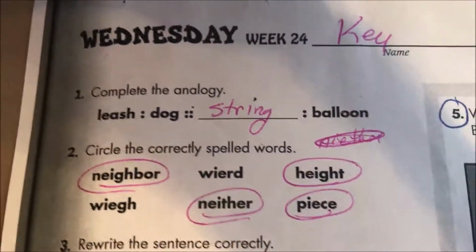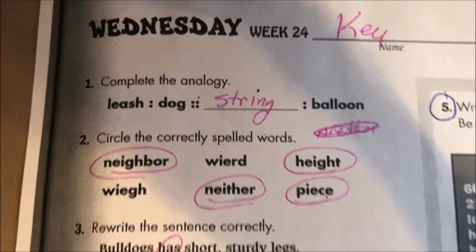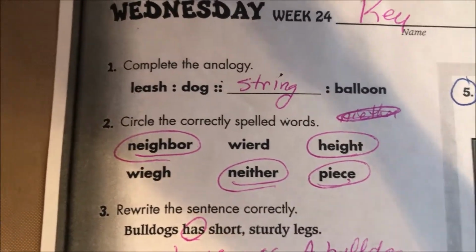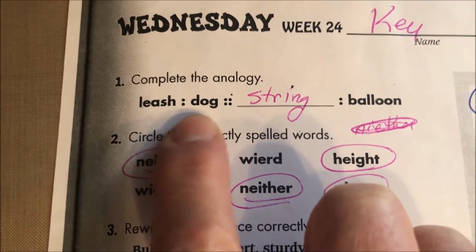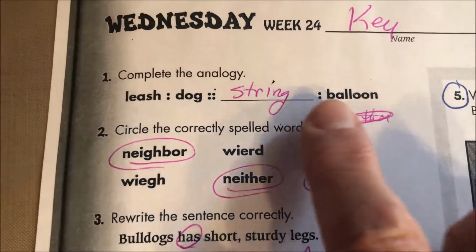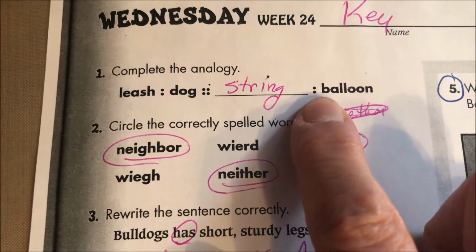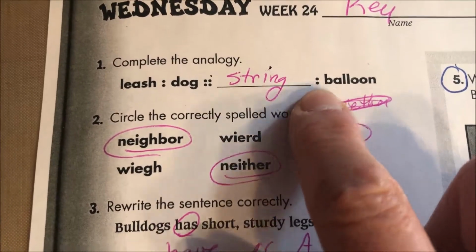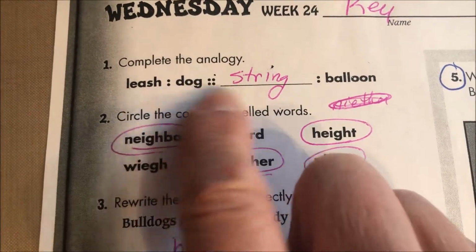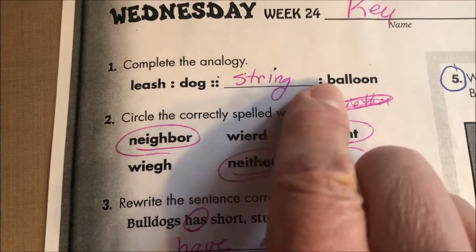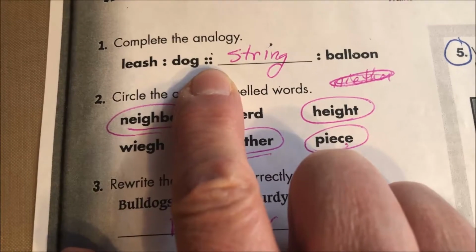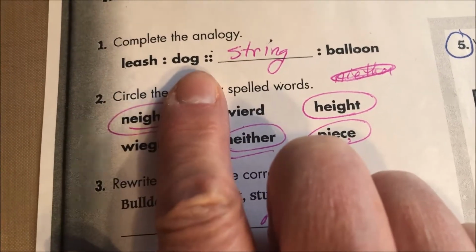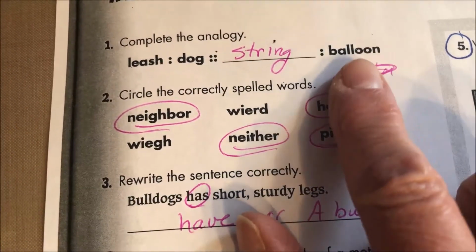The first question on here says to complete the analogy. And so whenever we deal with analogies, remember we want to look at this first part, find the relationship here, and then figure out how that similar relationship is going to be over here. And we notice the two dots here and here. Those are the same, the way they're set up. And then we have 4 dots here. So the way we read this is leash is to dog as blank is to balloon.